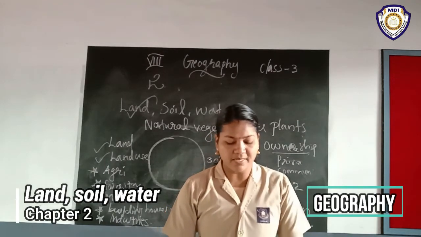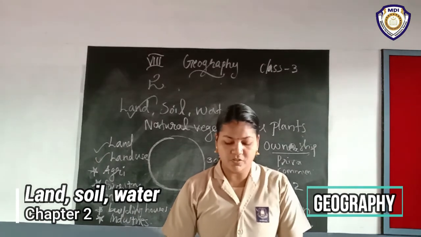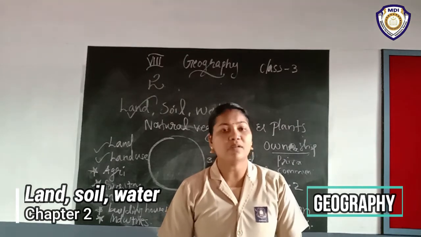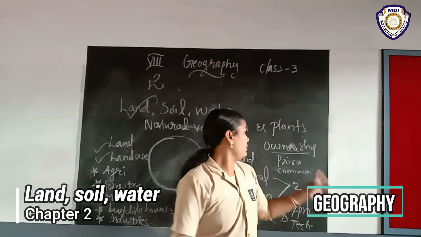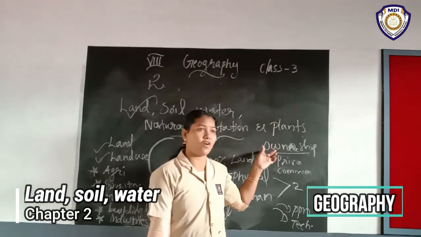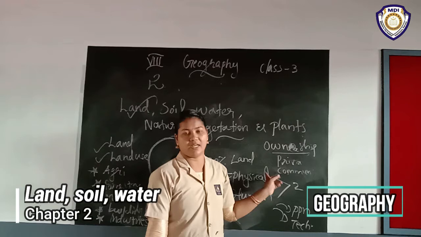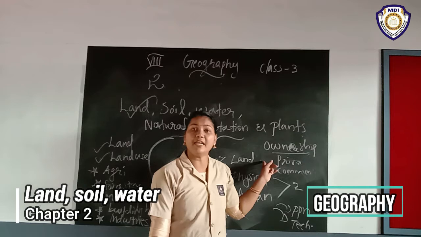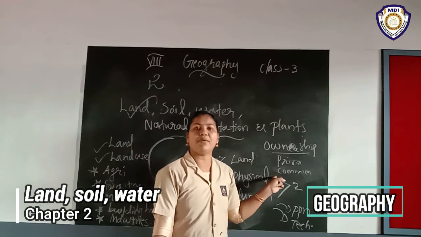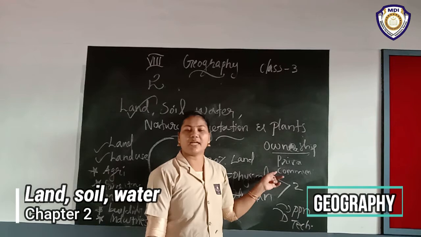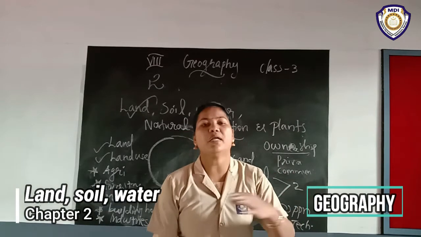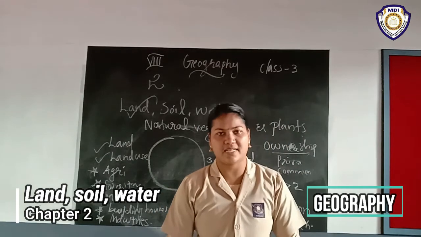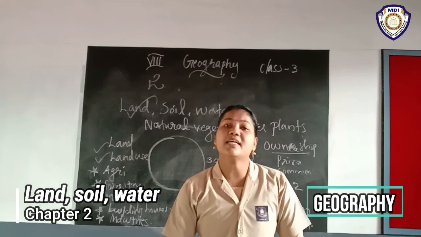But community land is owned by the community for common uses like collection of fodder, fruits, nuts or medicinal herbs. Listen, we can classify the land on the basis of ownership, and here are mainly two types of land, private land and community land. Private land's speciality is individual ownership. But in the case of community land, it is community ownership. Who are included in that community? A group of people. That's a speciality. They can collect fodder.